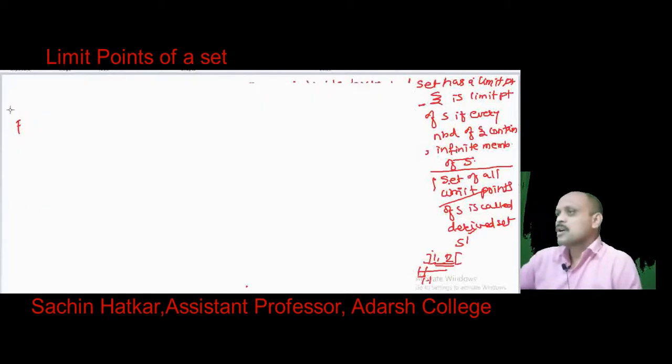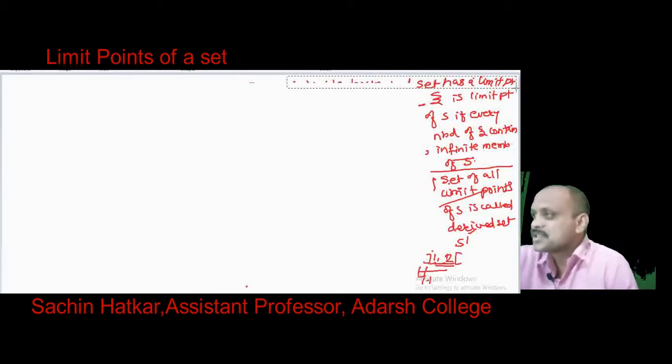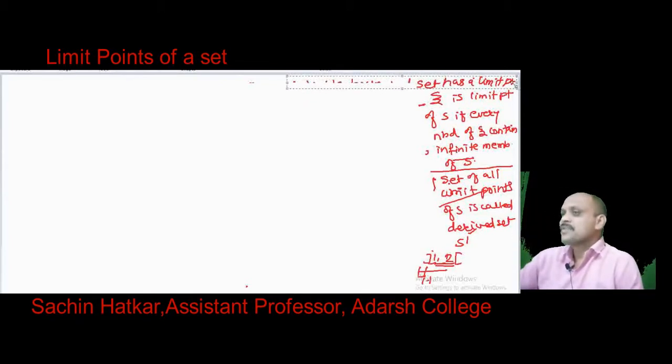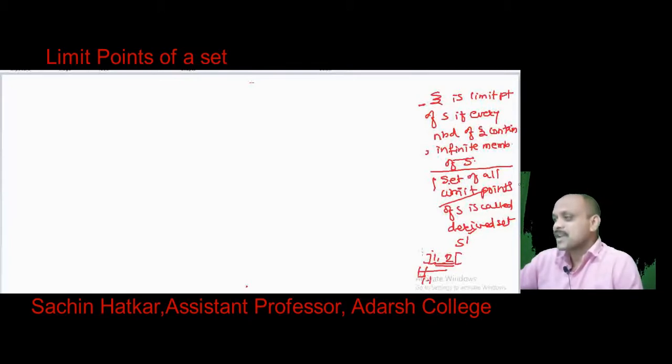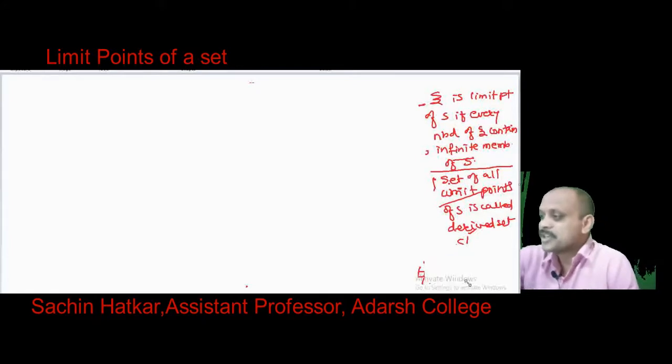I hope you have got the idea of limit point. I am repeating the definition, and you should watch the definition of a limit point carefully. What is a limit point? x is a limit point of S if every neighborhood of x contains infinite members of S, and the set of all limit points of S is called the derived set, and it is denoted by S dash. This is a very important concept of real analysis, the limit point.